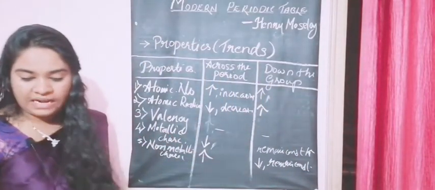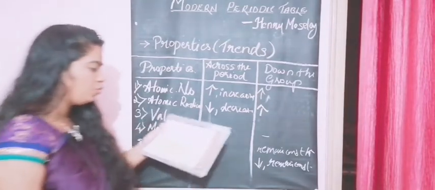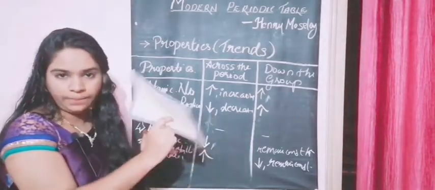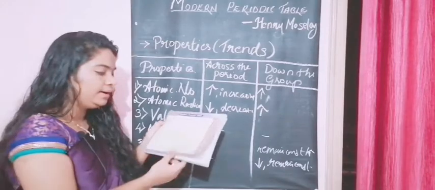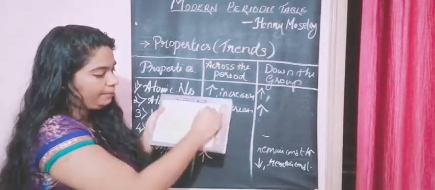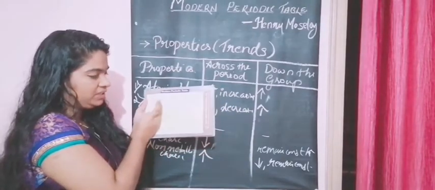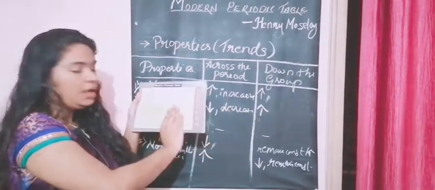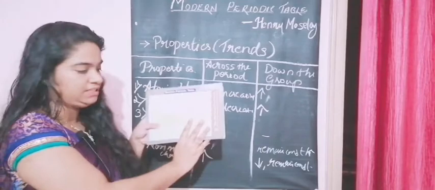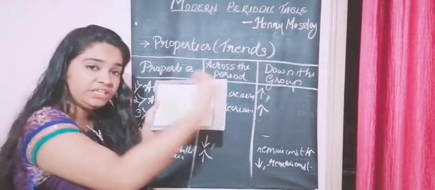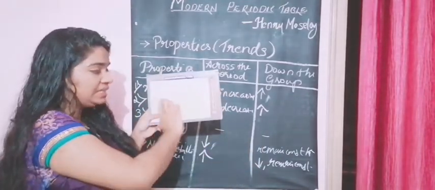Now let me show you in detail. Just look into the periodic table behind your textbook. You can see that there are pink boxes, right? Till there the metallic character exists. That means these all belong to the metal category. The metallic character goes on decreasing, but these are still metals.